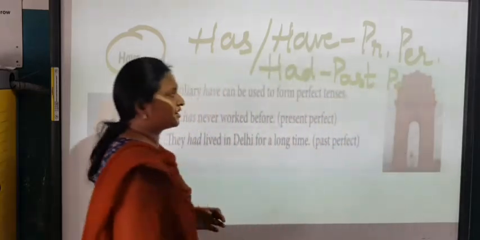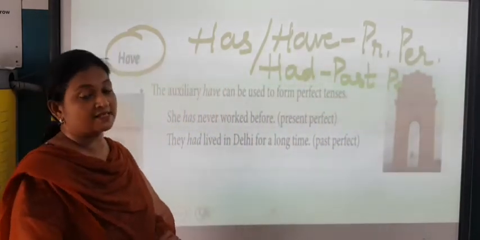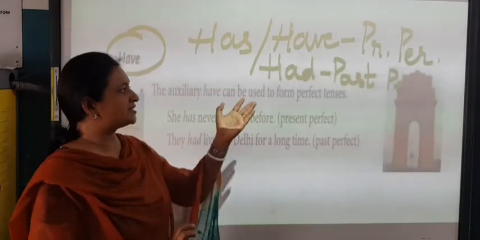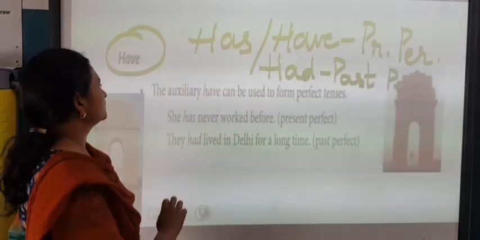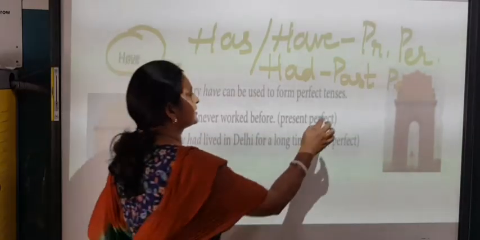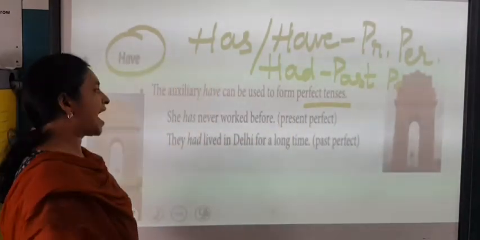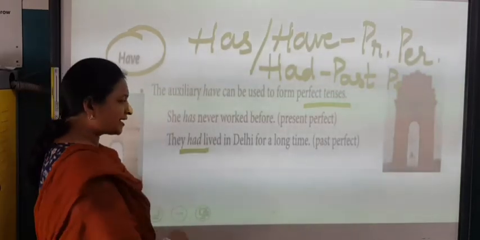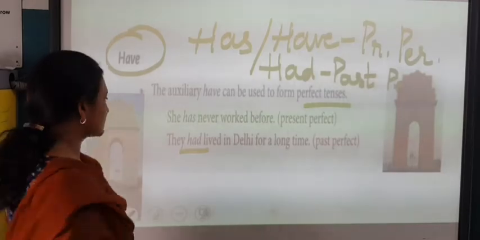So, in short, whenever you have perfect tenses, you will be using has or have. Has and have is for present, had is for past. The auxiliary verb have can be used to form perfect tenses. She has never worked before. This is present perfect. She had lived in Delhi. That is past perfect.